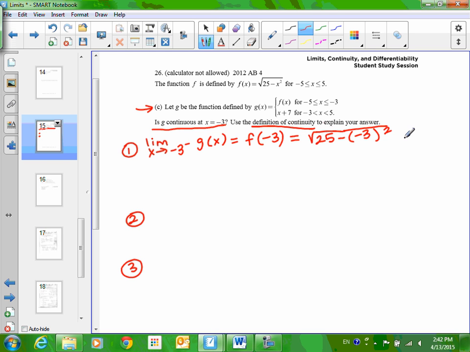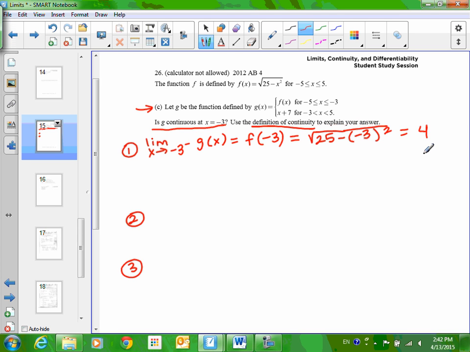Let me extend that. Okay, you should be able to do this without a calculator, and you do have to simplify here because we're going to have to show if this is equal or not equal to another number. And so we do have to simplify for that reason. So this would be 25 minus 9, or 16, and so square root of 16 would be 4. Okay, we've just found the left-sided limit.